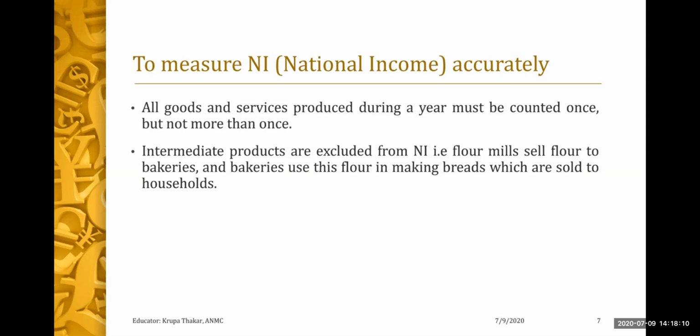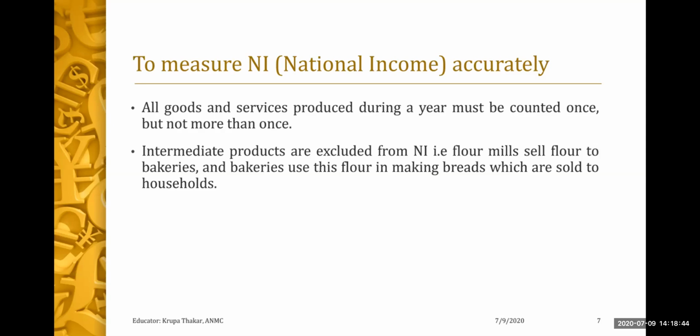Now, for him, that wheat is a raw material. Let's say, for example, the farmer has produced wheat worth 100 rupees, he has kept wheat worth 50 rupees for his self consumption, and he has sold wheat worth 50 rupees to the baker. Now, when the baker is doing production worth, let's say, 200 rupees, his actual production is only 150, because that 50 rupees is an intermediate product which he had purchased from the farmer.